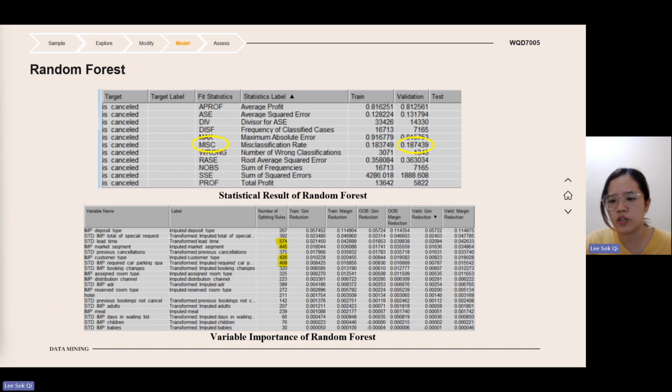Variable importance evaluation is a bit different from the decision tree and gradient boosting. It is using the number of splitting rules and also Gini reduction to evaluate the variable importance. A higher number of splitting rules and a higher value of Gini reduction indicate a higher importance of the variable. So although the evaluation metric is different, we can see that the variable importance is similar to the other models.